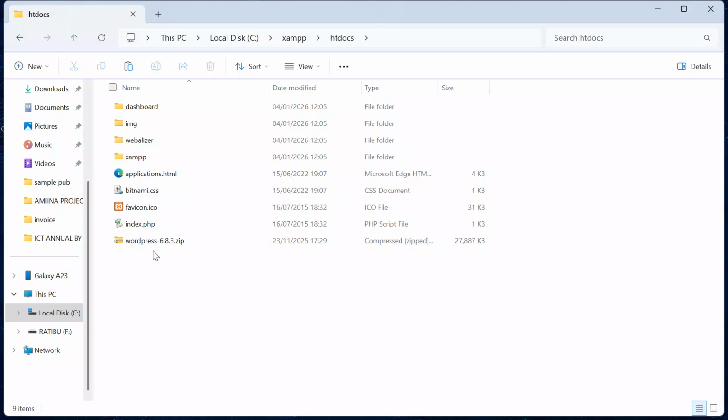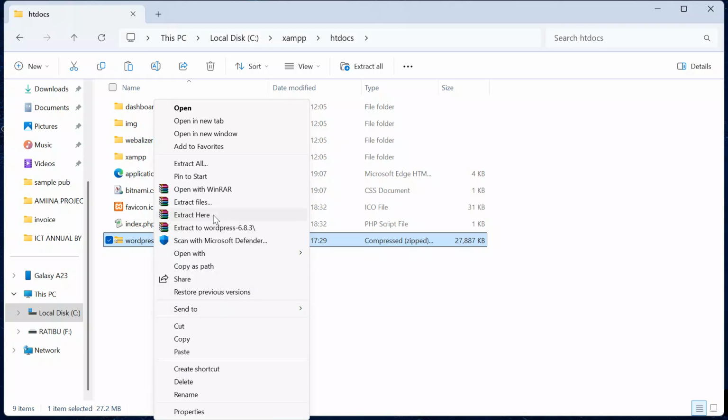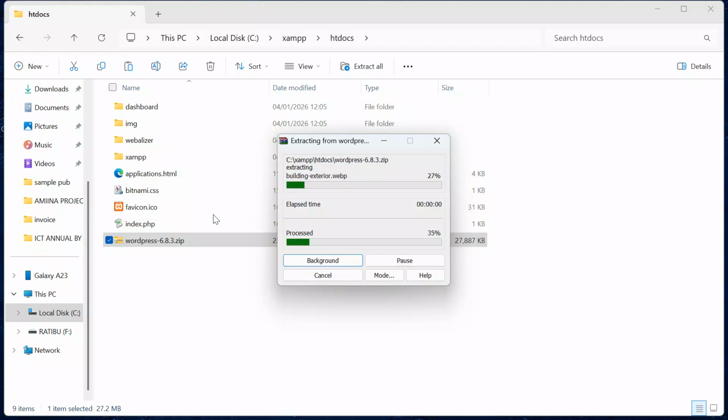Now, after doing that, come over here and right click onto the zipped folder, go to show more options, and then say extract here. When I click the extract here button, in a few seconds, the extraction will be ready and everything will be set for us to start operating.